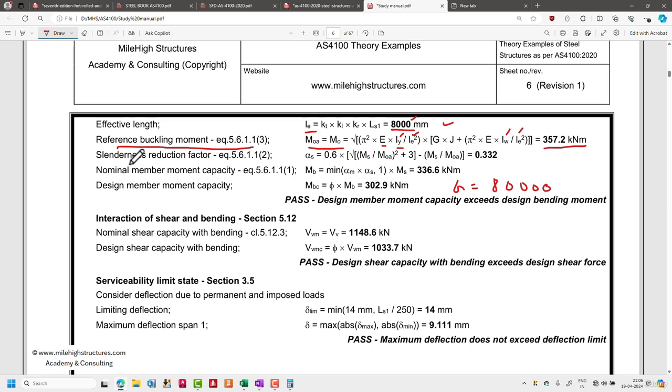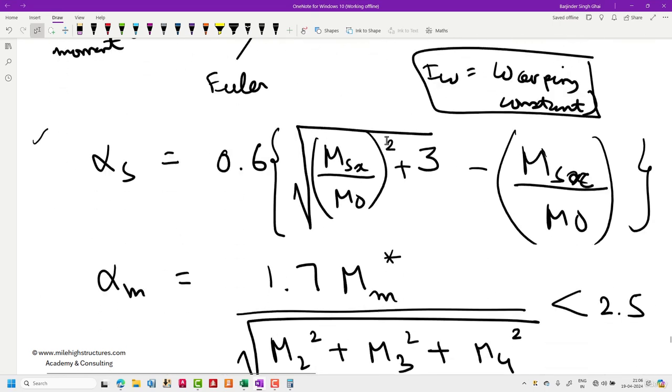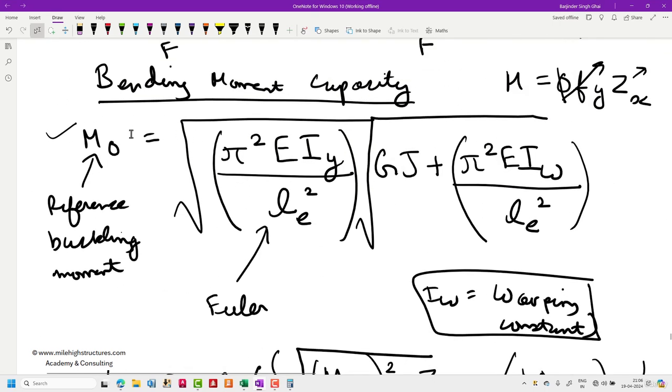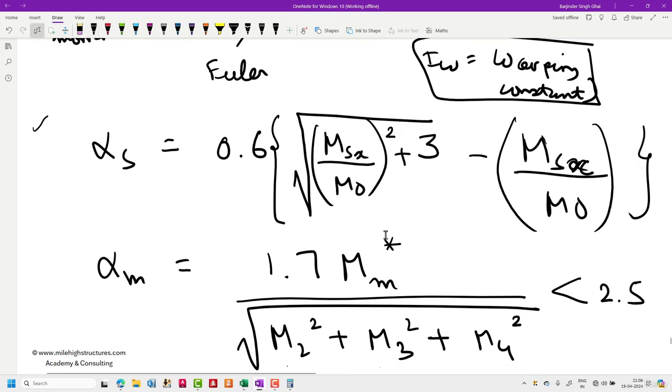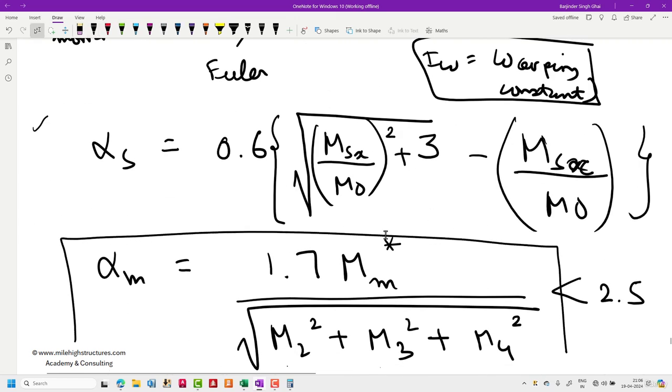So slenderness reduction factor alpha S. That also we had discussed when we were writing these notes here. So we have calculated reference buckling moment M naught. IY we had calculated from table. LE is the effective length. G and J: G we very well know, that is 80,000 MPa for structural steel. J is basically the torsional constant that can be referred from the property table, and IW is the warping constant that also can be taken from the property table. We have calculated alpha m also, that is dependent on the bending moment diagram or the load application. After that, we do need to calculate the value of the alpha S.